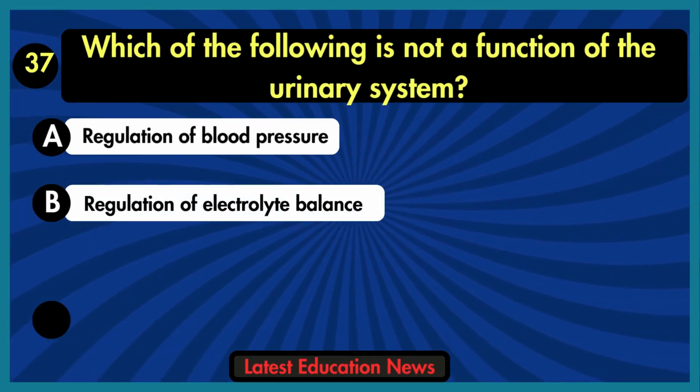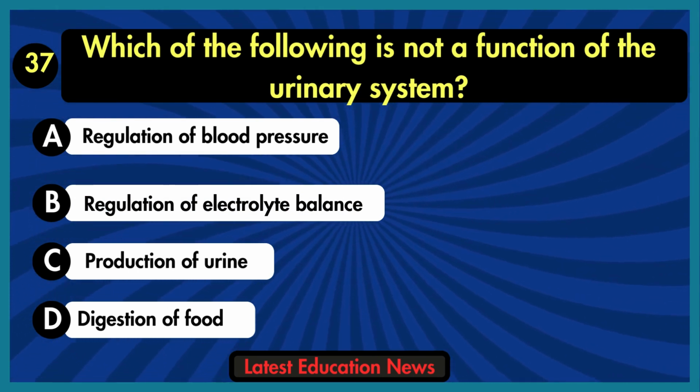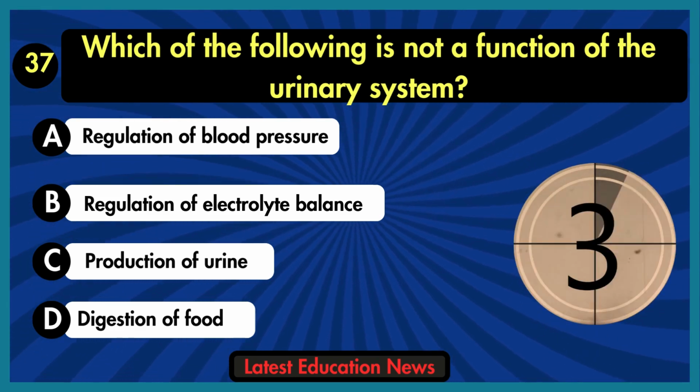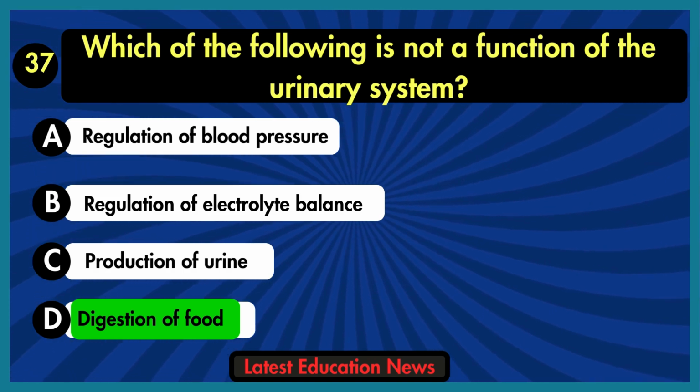Which of the following is not a function of the urinary system? A. Regulation of blood pressure. B. Regulation of electrolyte balance. C. Production of urine. D. Digestion of food. The correct answer is option D, digestion of food.